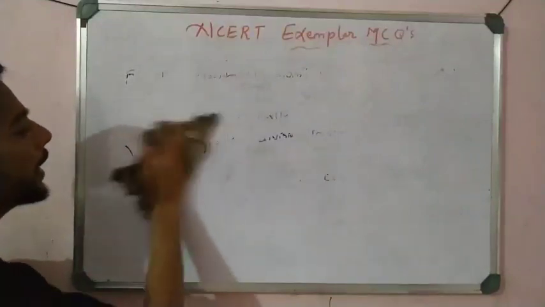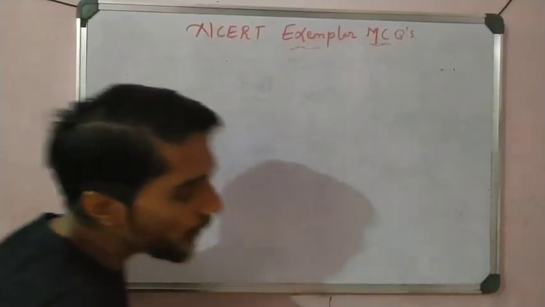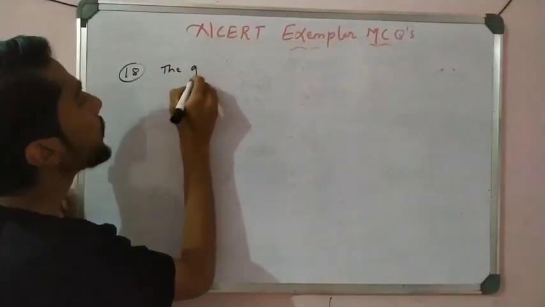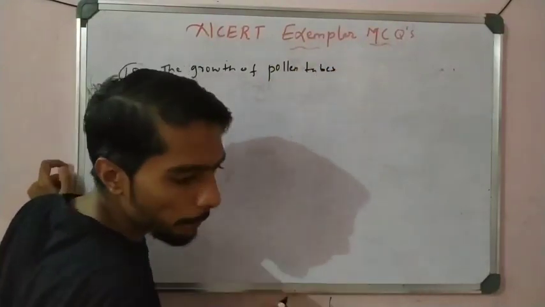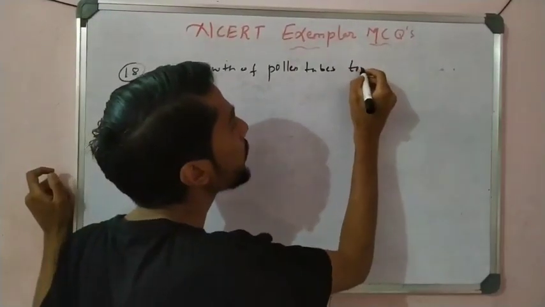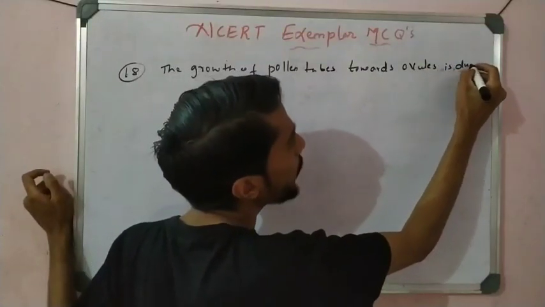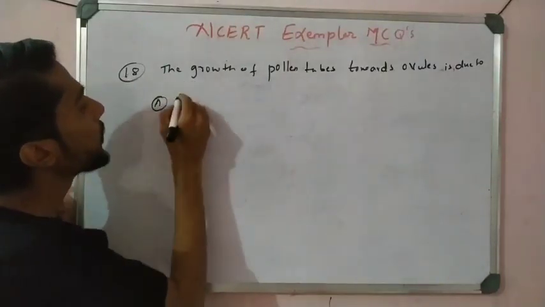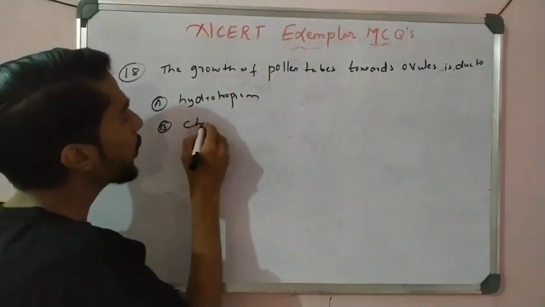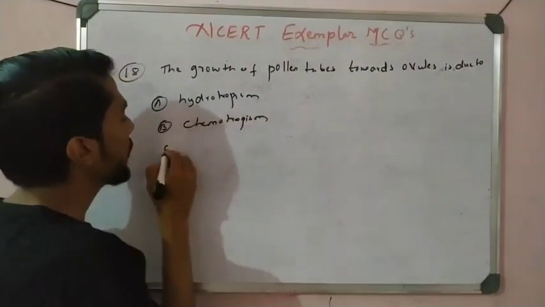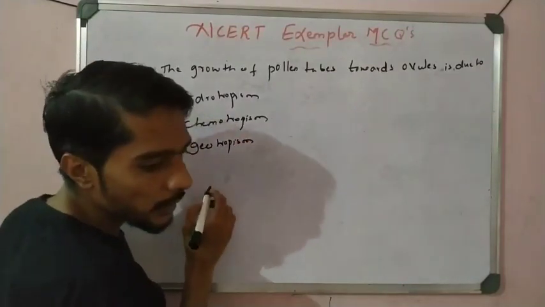Now come to question number 18. The growth of pollen tubes towards ovules is due to option A, hydrotropism, option B, chemotropism, option C, geotropism, option D, phototropism.